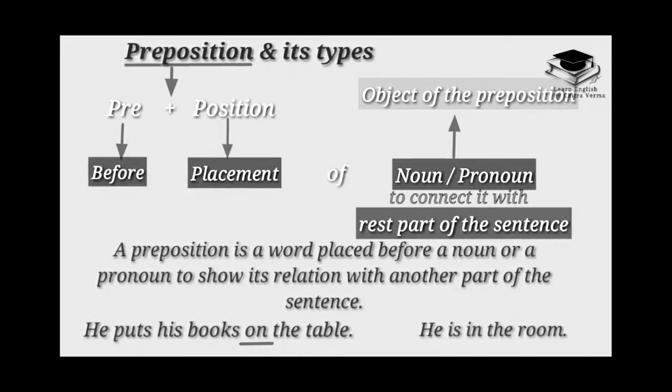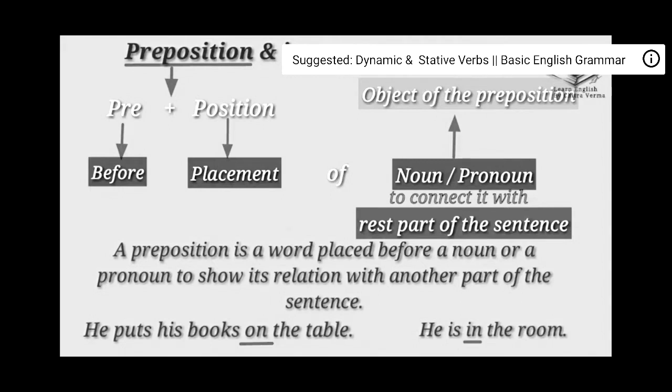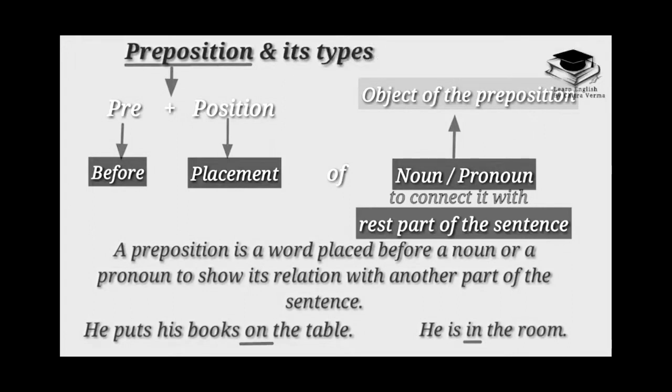Second one, he is in the room. Room is a noun, in is a preposition. It is used before a noun, so in this sentence, in is a preposition.